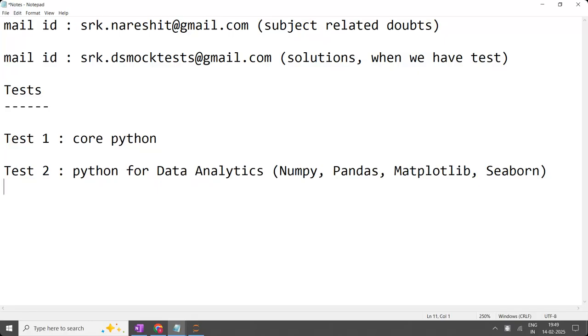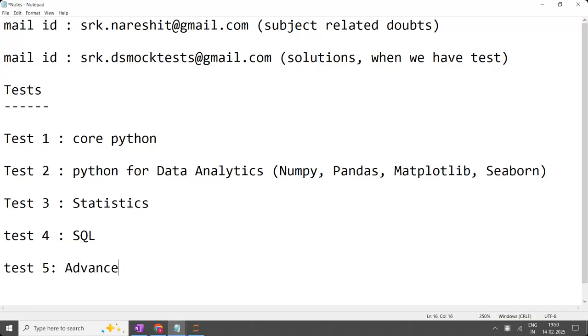Once we complete from here, after completing this one, we are going to complete the statistics. So when we complete the statistics, we are going to have test number 3 based on statistics. Test number 4 would be based on the next part, where we are going to discuss SQL. The basics of SQL will be there, and test number 5 would be on advanced SQL. Two tests would be conducted on SQL.